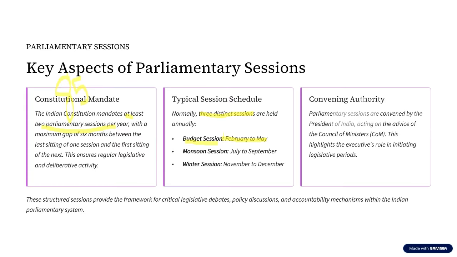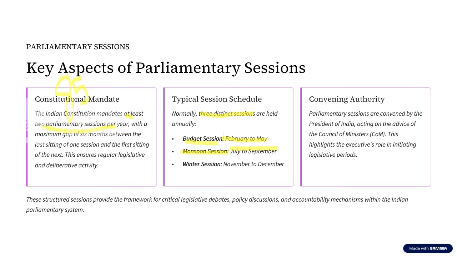Then we have another session called the monsoon session. After May, there is no functioning of the Parliament. There will be a break for 1 month. In the month of July, once again, the members of Parliament come back together to discuss certain aspects. So from July till September, these 3 months, the Parliament is going to meet once again. Now, these 3 months is what we call the monsoon session.